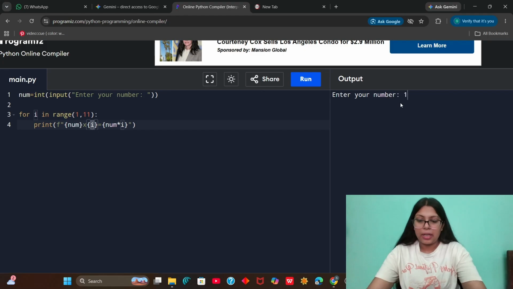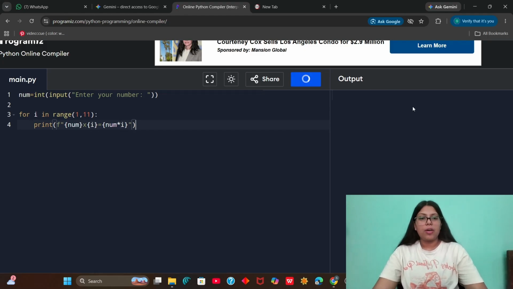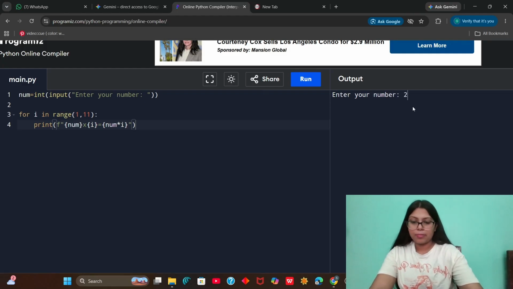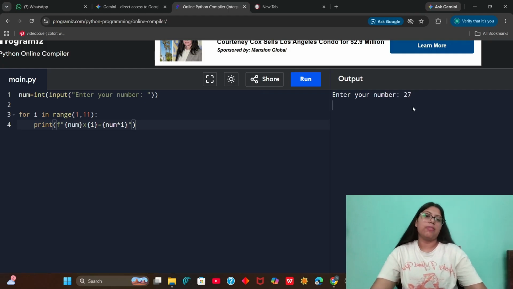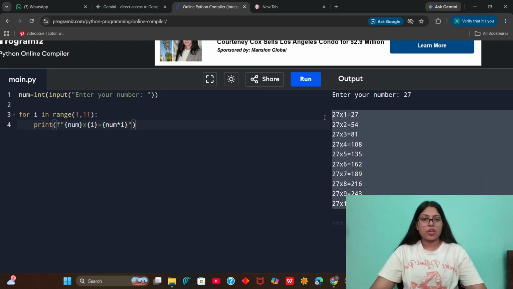Now let me take some bigger number. So this is the table for 13. If I try to take some very big number, only 7. Yeah. So here is the execution for this. So this is how you can print a multiplication table here.